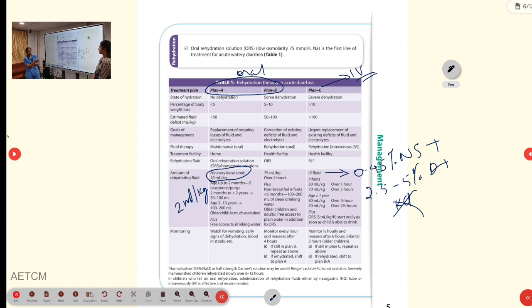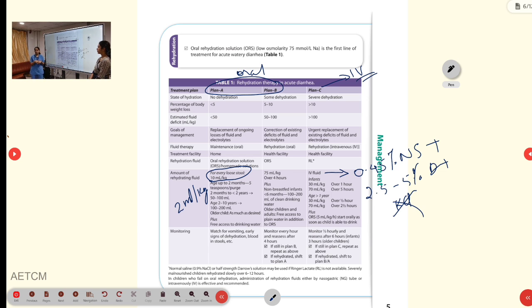So, that is the correction in plan C. What if the child is having hypotension? If the child has already gone into hypotension, the child will have cold, clammy skin, the pulse will be either weak or very fast, and CRT will be more than 3.